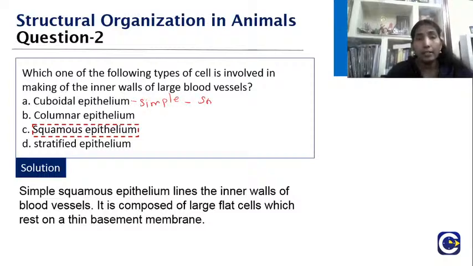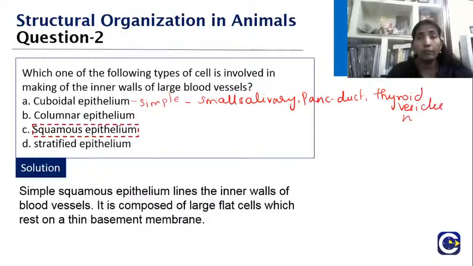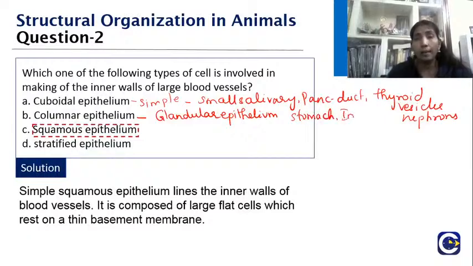Okay, you find that in the small salivary ducts, and then you see it in the pancreatic ducts, main thyroid vesicles, don't forget children. There also you find it, and also in the nephrons, the nephrons of the kidney. So in all these you will see the lining of cuboidal epithelium. What about the columnar epithelium? They are glandular epithelium. Mostly they will be lining what? The stomach, yes, intestine, gallbladder, bile duct. So that's why it's called the glandular epithelium.